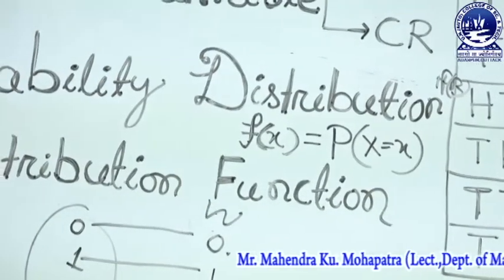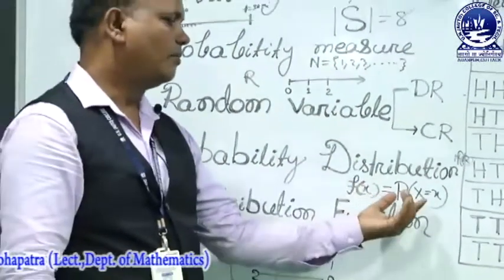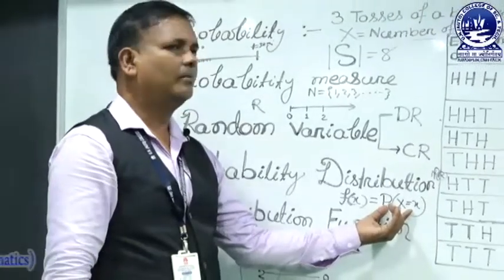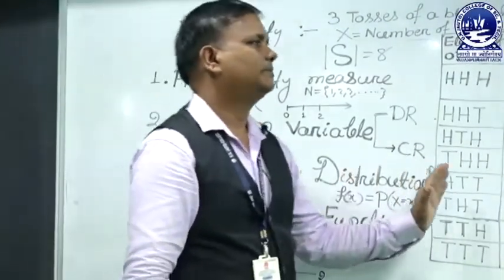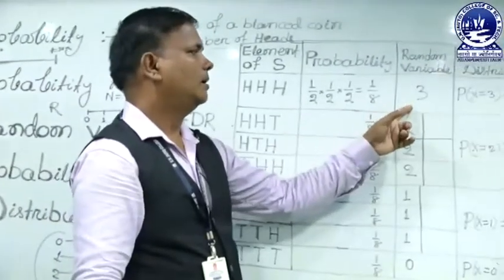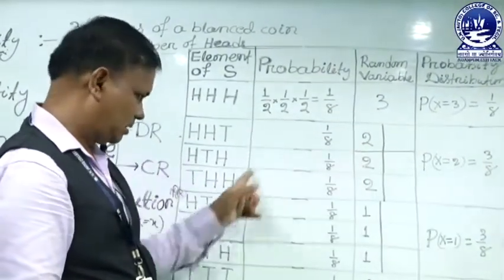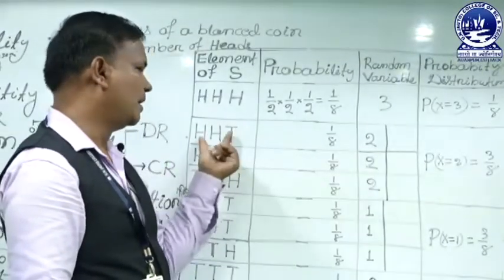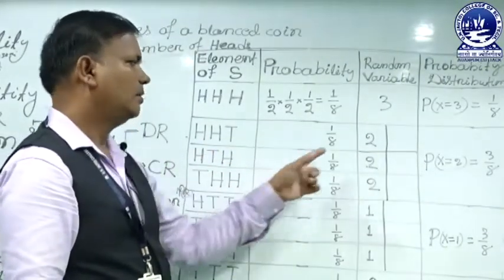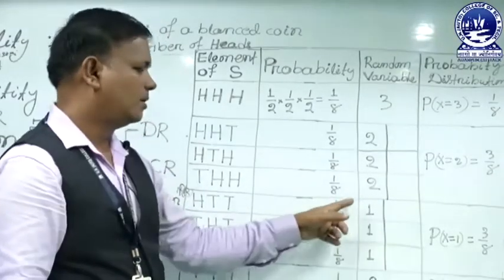In this example, the random variable is 3 in one case, but in 3 cases the random variable is 2, that means 2 heads in 3 elementary events. It is also 3 cases where the random variable is 1.